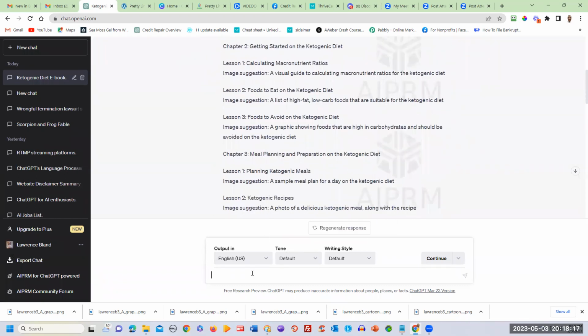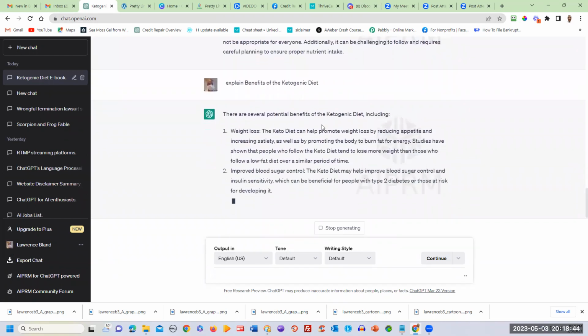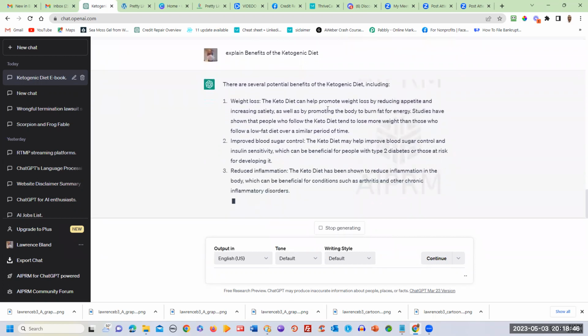So let's tell it to elaborate. Or you could even say explain. That's another command. Explain ketogenic diet, and what that is. So it's going to go ahead, and as you see, it's giving you your information there for that next part.